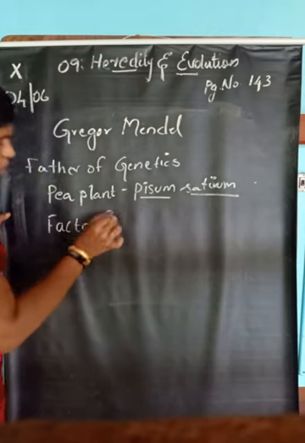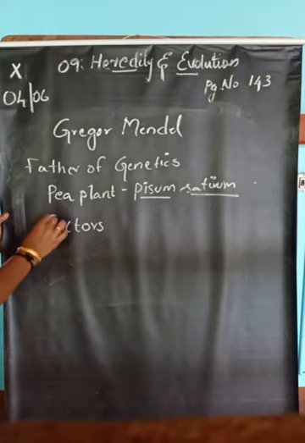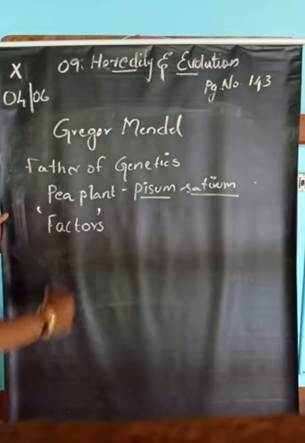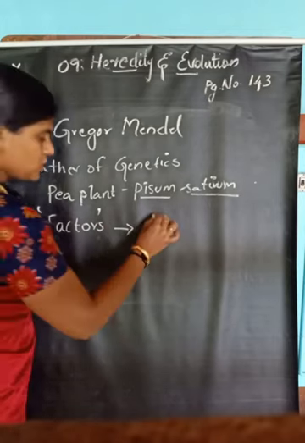Okay, so Mendel knew that some factors are transferring from parents to offspring that are responsible for the transmission of characters. He couldn't name those factors, so he named them just factors. But after many years, other scientists named the factors as genes.